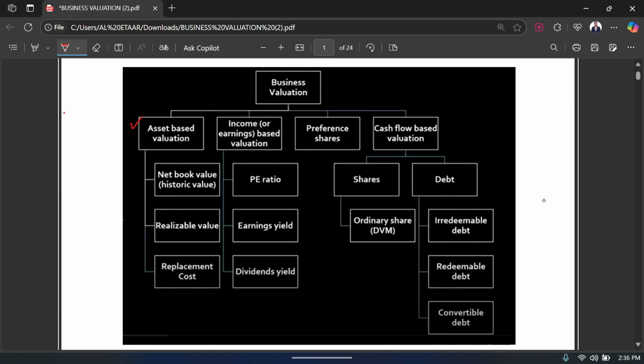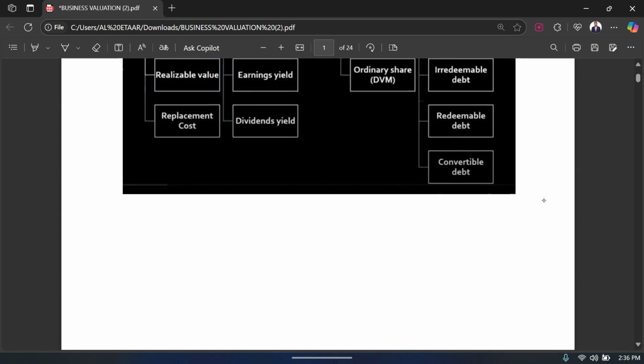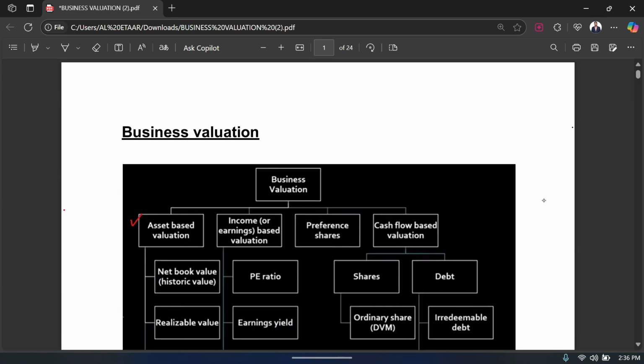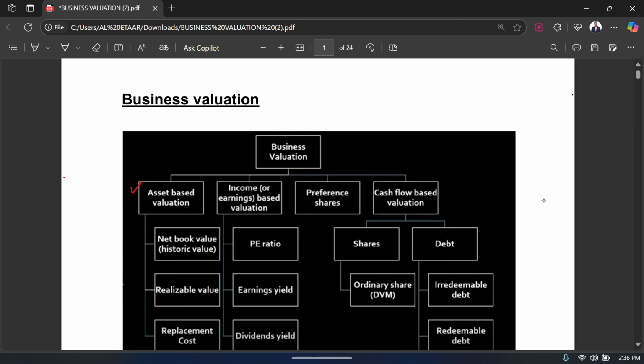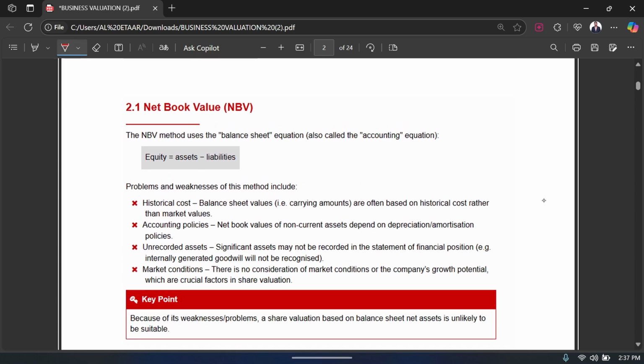This is what the chapter revolves around, and now let's start with the very first thing, which is asset based valuation. In asset based valuation, as you saw, the first method you can use is the net book value. So what is the net book value method? It is very simple.